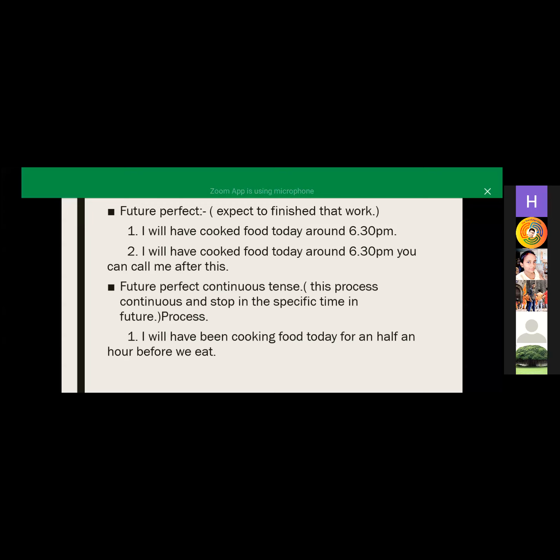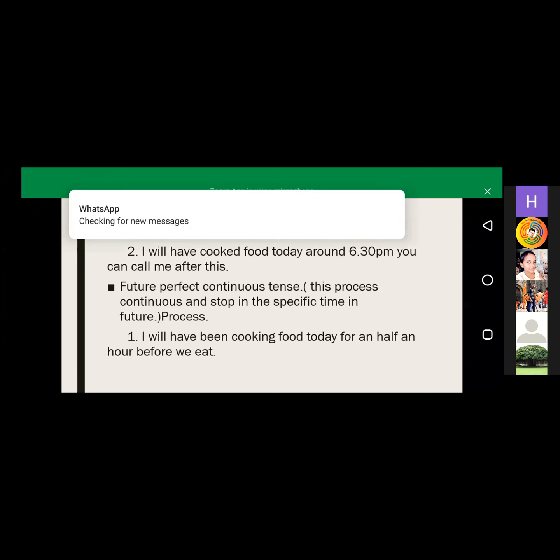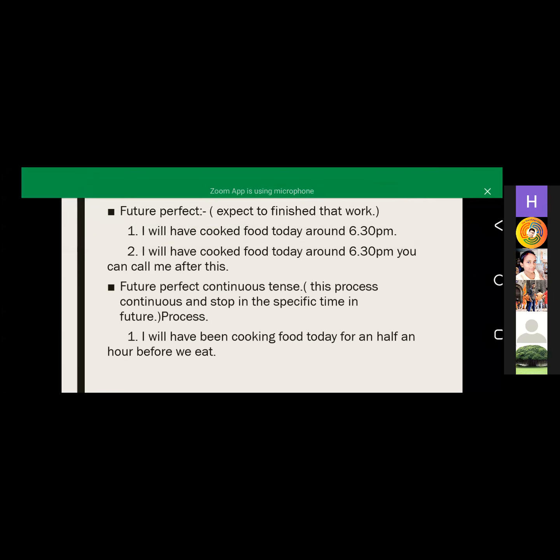Okay. So here, in this sentence, this is our future perfect continuous tense. Here I mentioned that before we eat. So this we eat is our present tense. So why am I using present tense here in my future tense sentence?